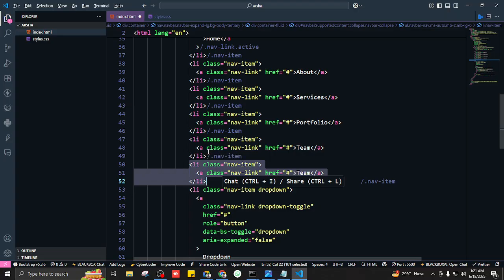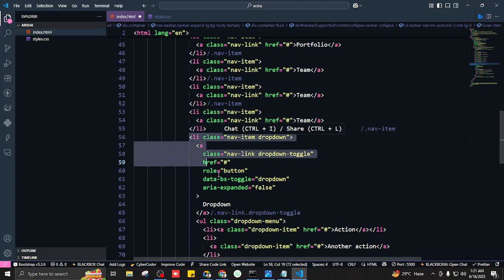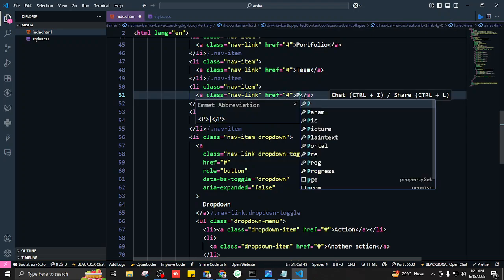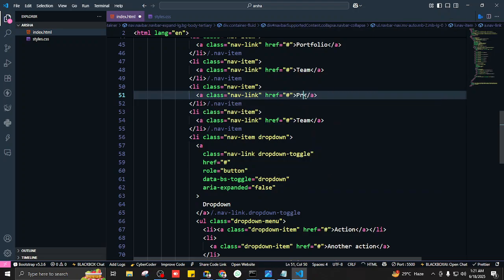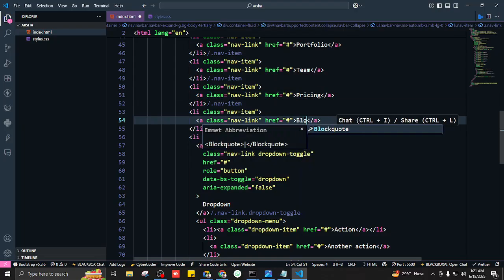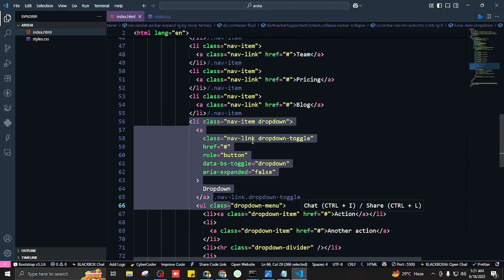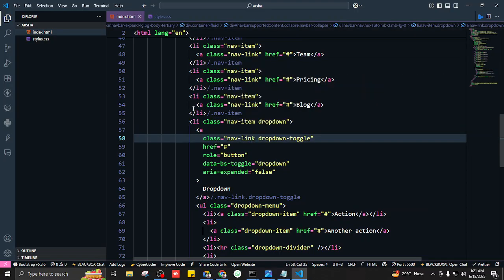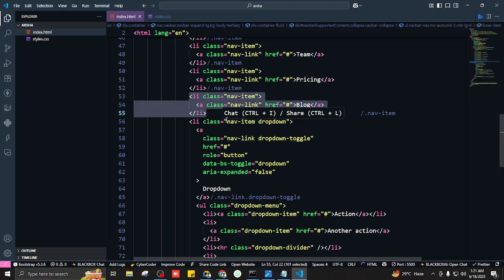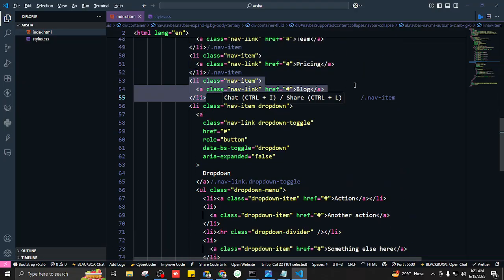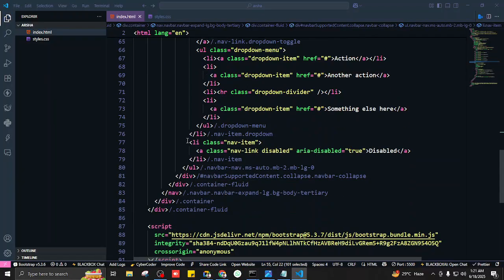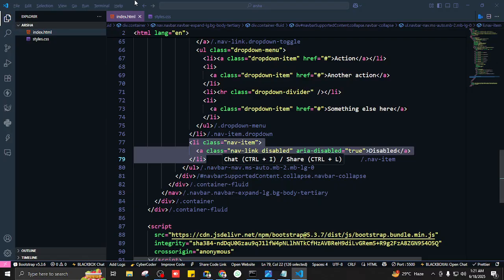Okay, pricing, blog. We already have a drop down here, so I'll just write here pricing and blog, and we already have this drop down. It's included the moment we copied the nav bar from Bootstrap. So I'll copy this link, and after the drop down I want to have contact, so I'll remove this disabled link because we don't want it.